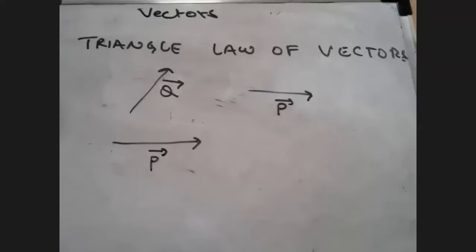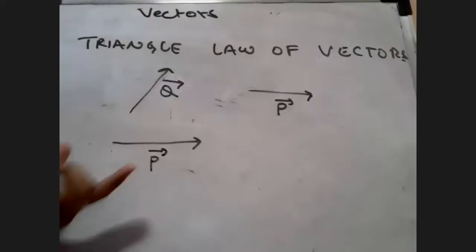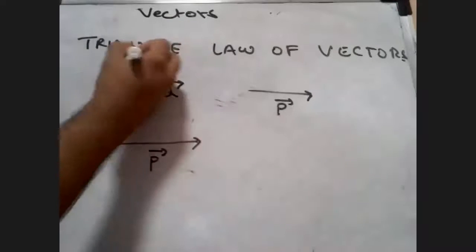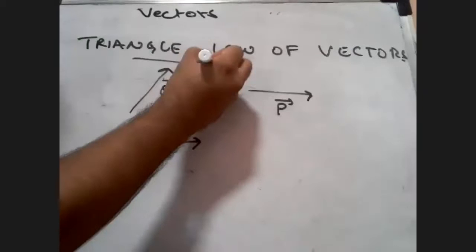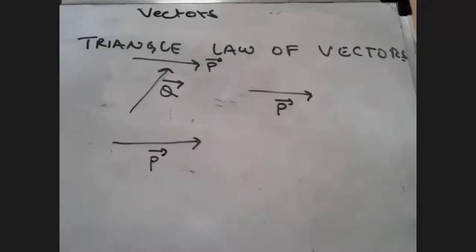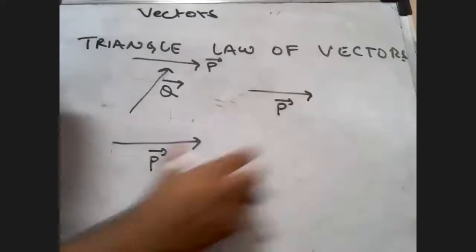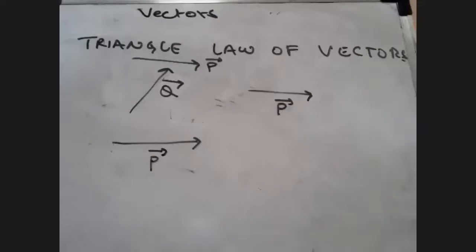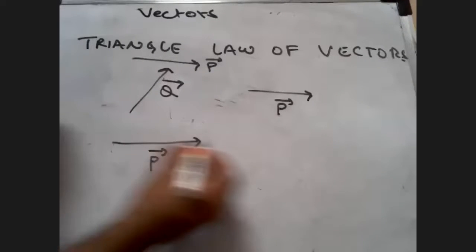If I take this P vector and I place it up here, will there be any change in this vector? No, sir. Some of you must be thinking you're changing the displacement, but will there be any effect on this vector? No. Why? Because a vector is only about magnitude and direction.